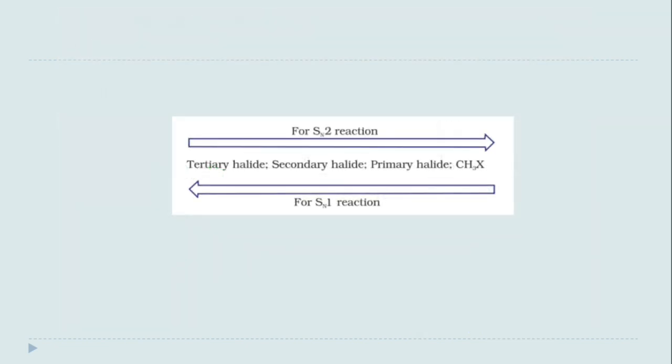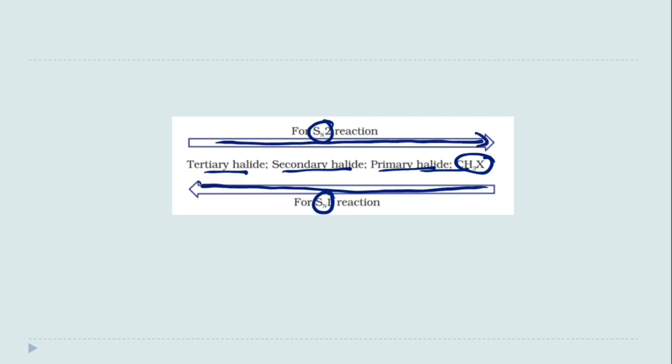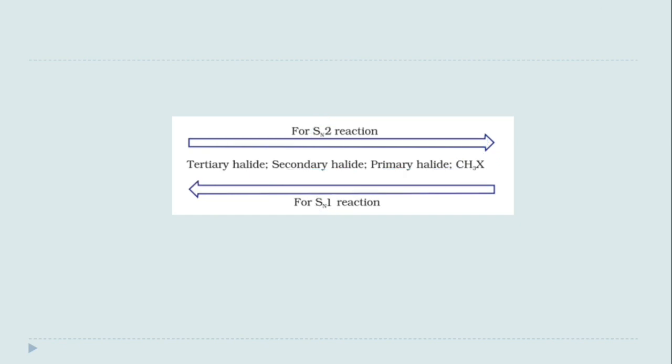Okay, so let's see their reactivity. The 3-degree halides are more reactive for SN1 and the 1-degree halides are more reactive for SN2. So when we move from 3-degree to 2-degree to 1-degree to methyl halide, the probability of SN2 increases and the probability of SN1 decreases. Okay, so this is the reactivity order.